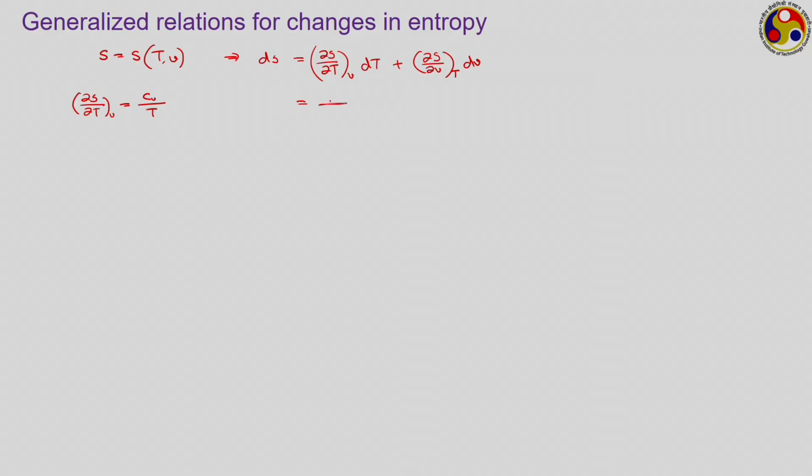so this one can be replaced as Cv upon T dT, plus, to replace this we have to make use of one of the Maxwell's relations. So, what is that? This is the one that we are going to make use of.